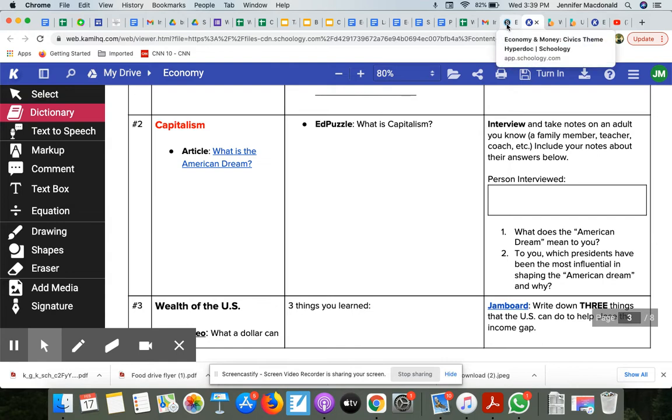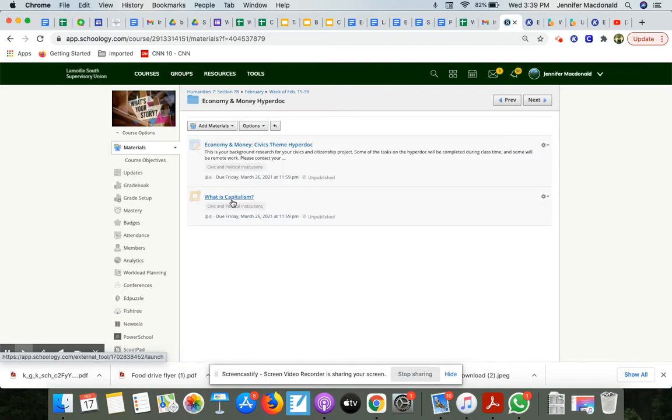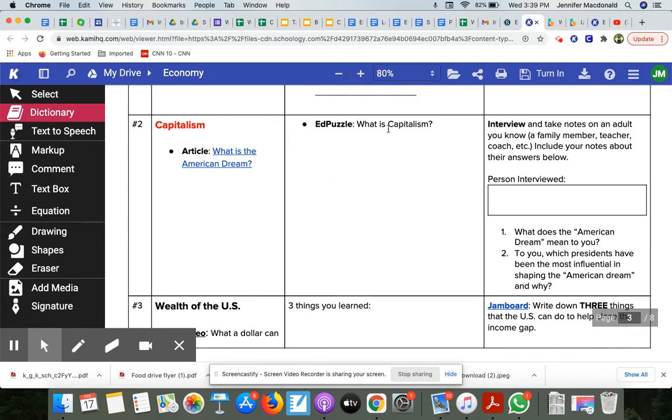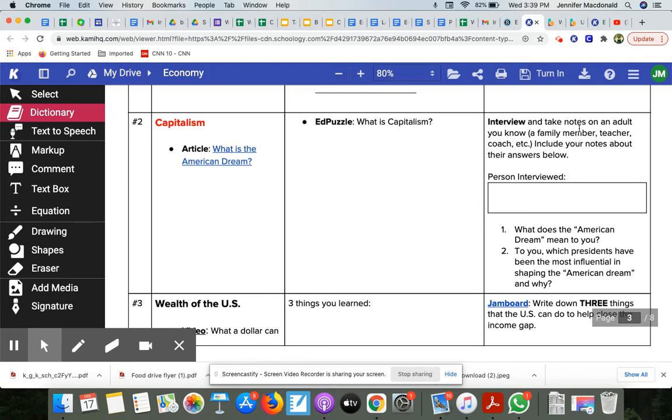So what I need to do in that particular case is head back to Schoology into the main folder that I have access to. And right here is where I will be able to access this Edpuzzle, what is capitalism? So you're going to complete that, and then you'll come back to the Hyperdoc. And for the act section, you're going to interview and take notes on an adult you know. That could be a family member, a teacher, a coach, etc. Include your notes about their answers below, okay?